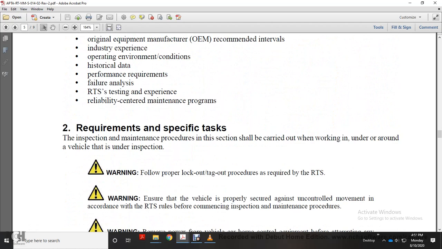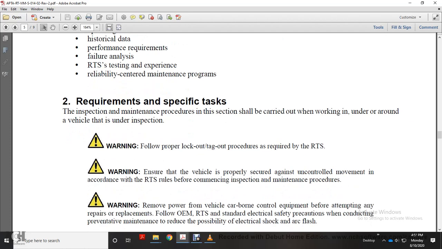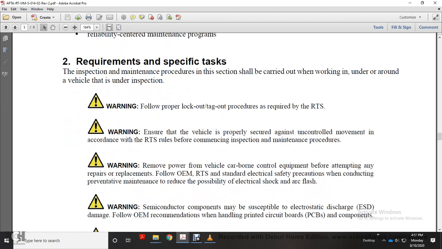Specific tasks. The inspection maintenance procedure for the section should be carried out with care when working under and around the vehicle. Warning: the vehicle is under inspection. The proper lockout and tagout procedure required by the railway transit system. Ensure that the vehicle is properly secured against uncontrolled movement per the railway transit system before conducting the inspection maintenance procedure. Warning: remove power from the vehicle car-borne control equipment before attempting repairs of the equipment. Follow the original equipment